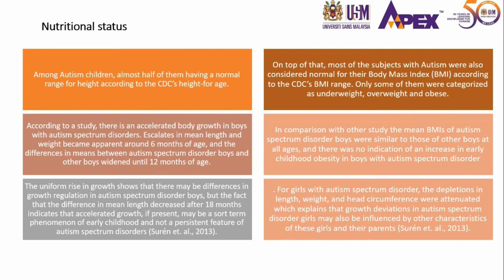Most of the subjects with autism were also considered normal, as stated before. So in comparison with other studies, the mean BMI of autism spectrum disorder boys was similar to those of other boys at all ages, and there was no indication of an increase in early childhood obesity in boys.